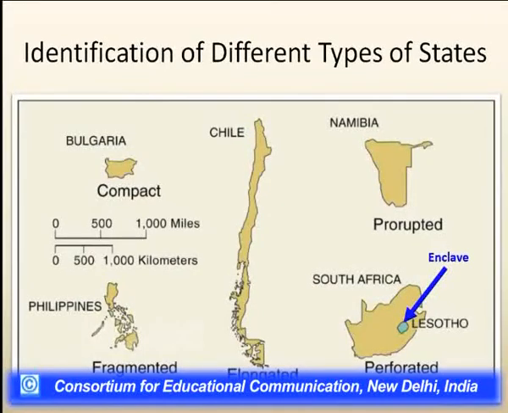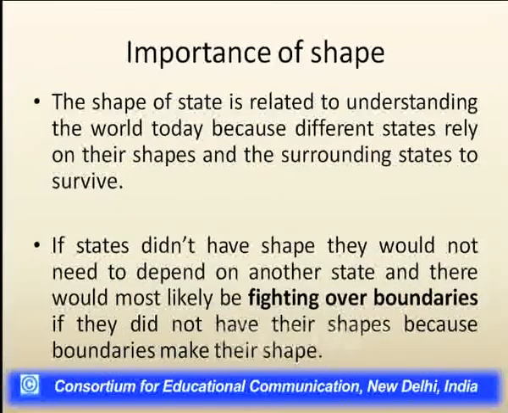So can we identify what the different types of state are? As we have already discussed, there are different shapes and different types of states, and by this we can identify them. In the last we can ask what the importance of shape is.